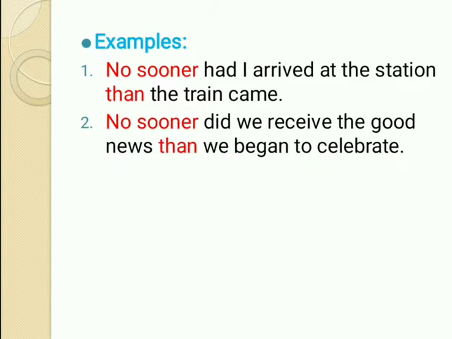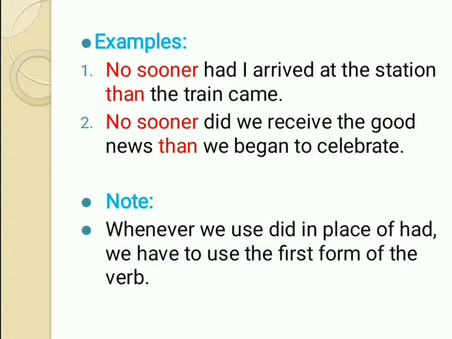Let's see another example. No sooner did we receive the good news than we began to celebrate. Now most of the students get confused in this situation whether to use had or to use did. Okay? Now, it is important to note, whenever we use did in place of had, we have to use the first form of the verb.